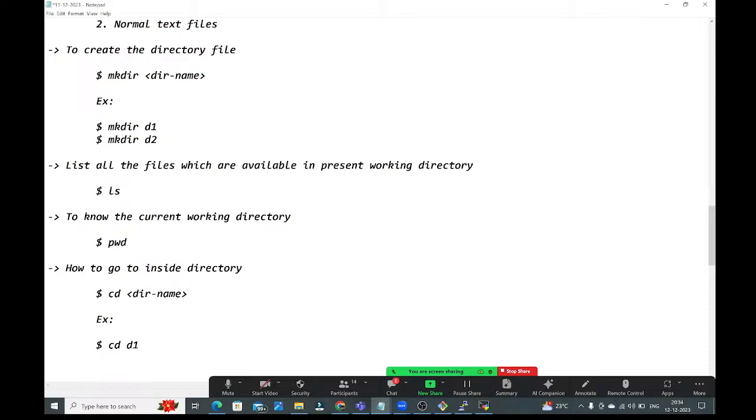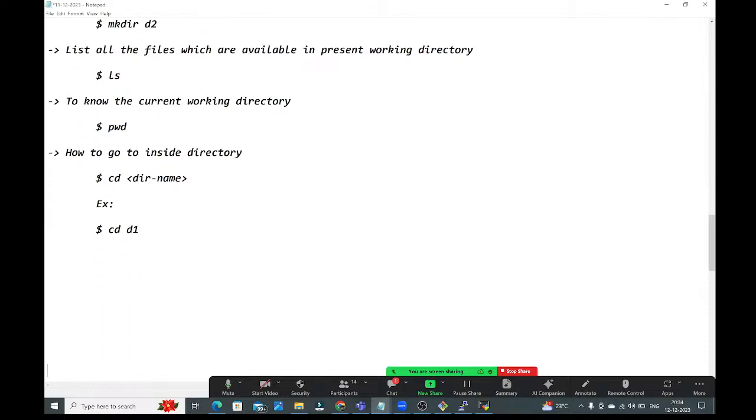Now, how to come out from the directory? How to come out from the directory? See here, dollar cd space dot dot, cd space dot dot, guys.